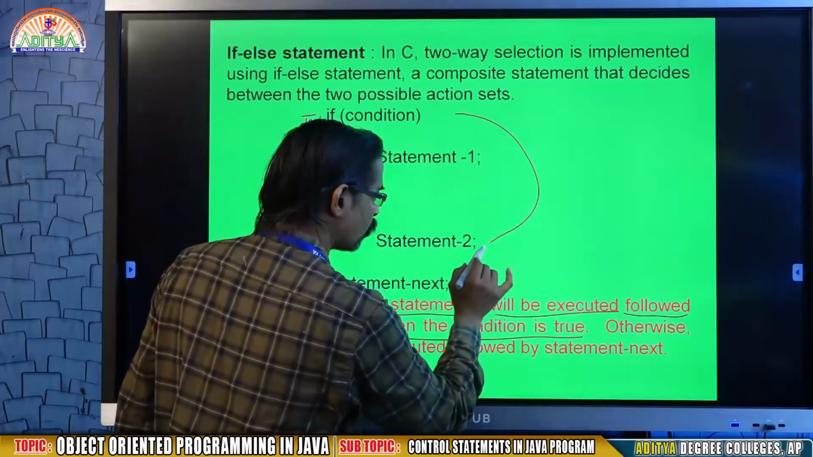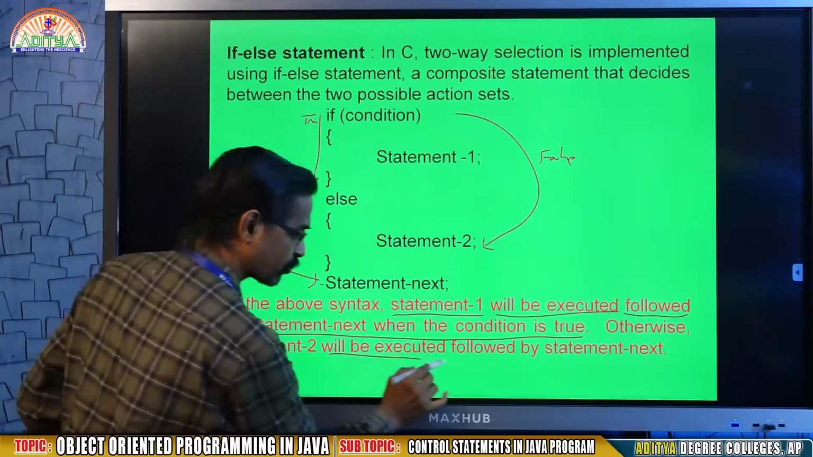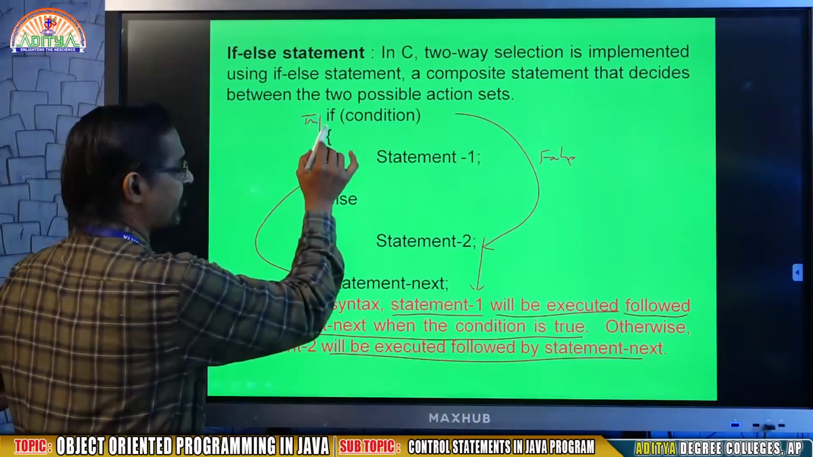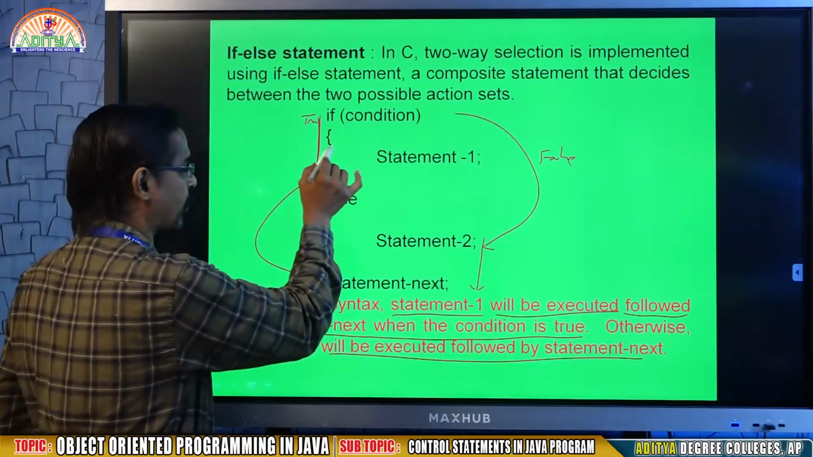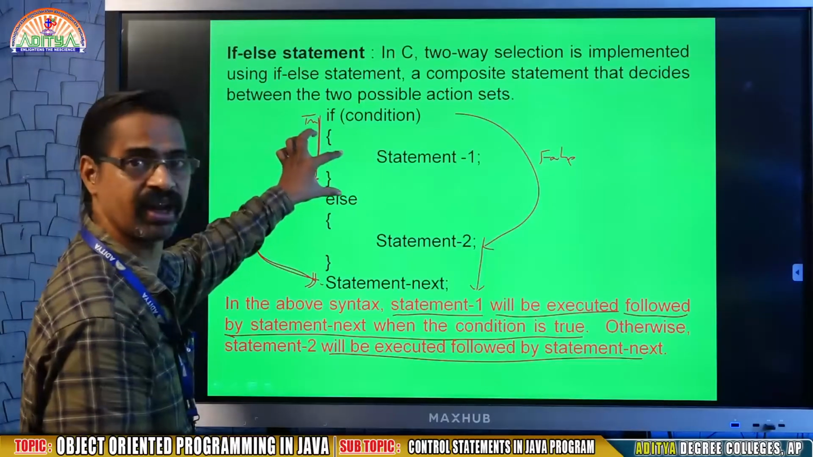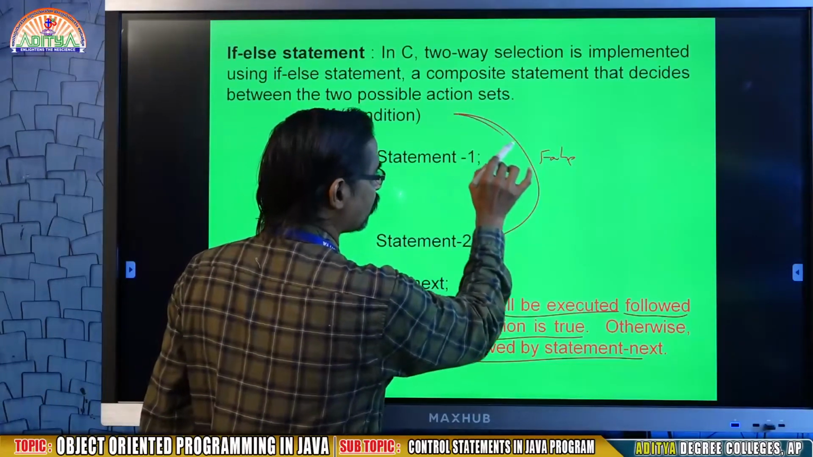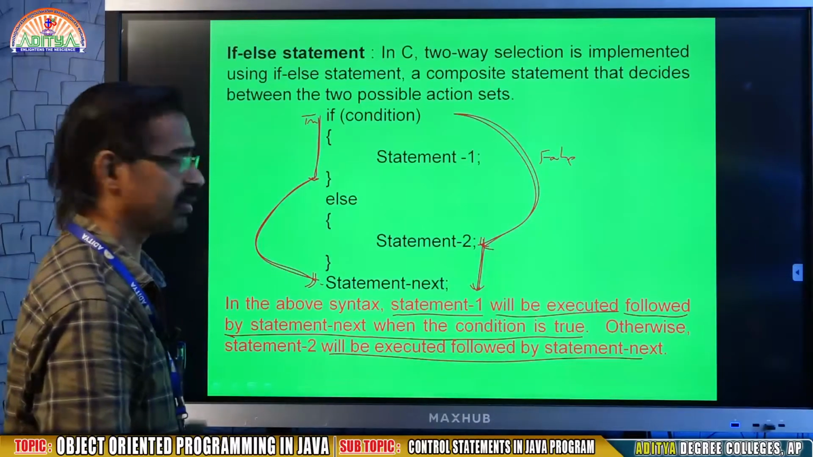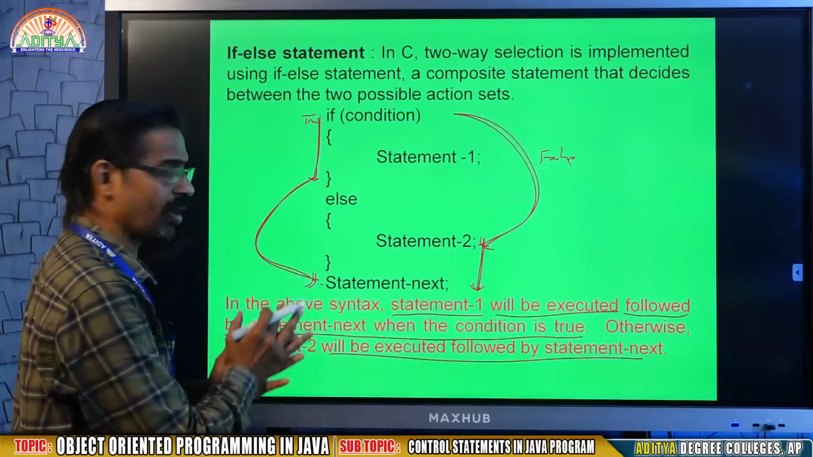statement 2. Otherwise means false. Statement 2 will be executed followed by statement next. That means if it is true, all the statements available in statement 1 will be executed followed by statement next. Execution never stops in the middle, it will continue. So in this context, when the condition is false, it executes statement 2 followed by statement next. This is what is called the if else statement.